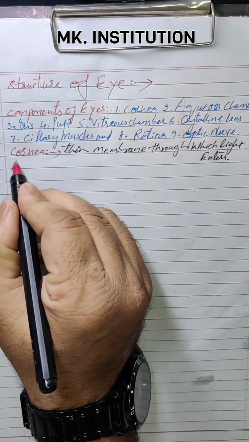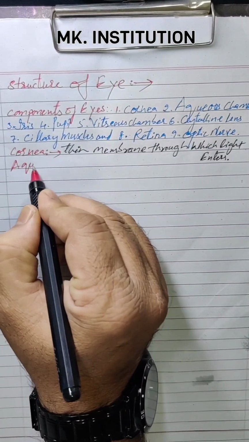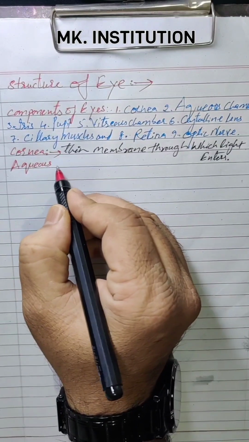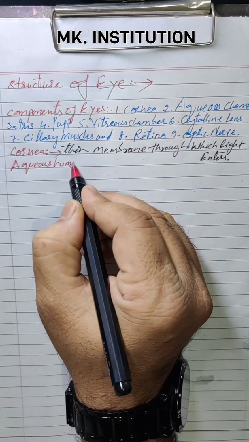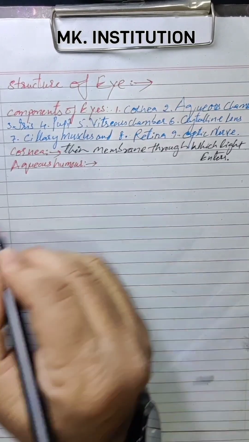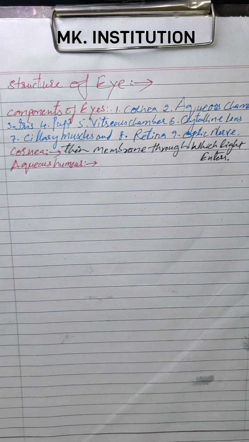Then the second one is the aqueous humor, chamber or humor, two names are there. Now, what is the work of this aqueous humor?